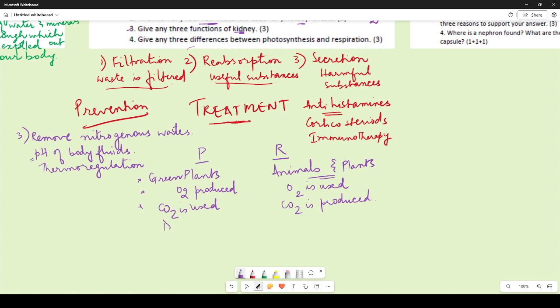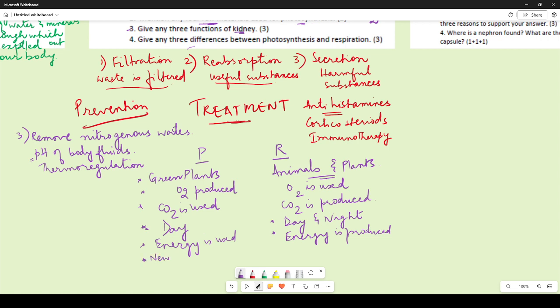Now photosynthesis occurs only during daytime because it requires sunlight. Respiration occurs all the time, day and night, throughout the day. Then you can also write that energy is produced in respiration, whereas during photosynthesis energy is used. So this is an anabolic process, this is a catabolic process. In photosynthesis new substances are created.